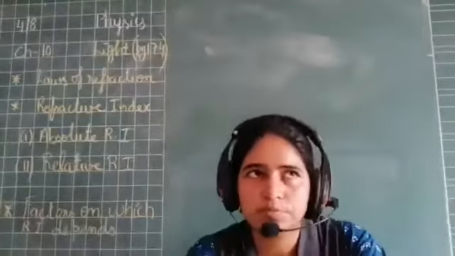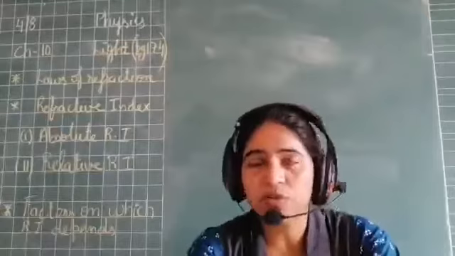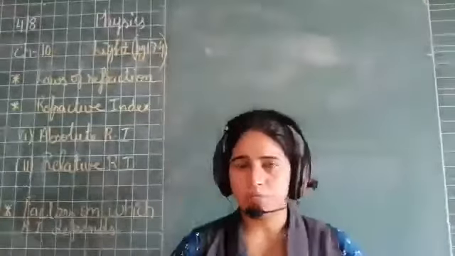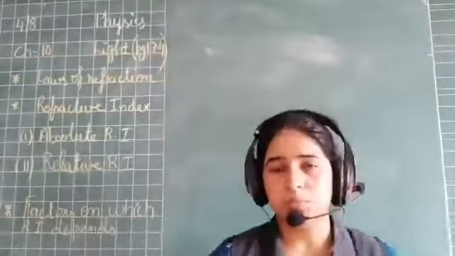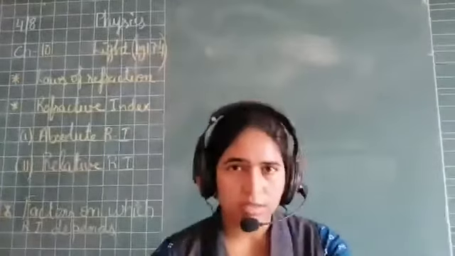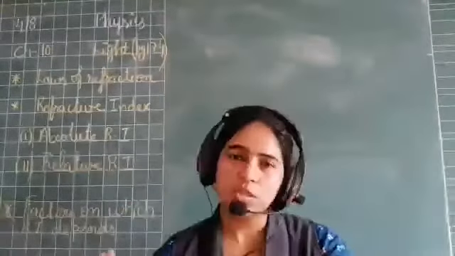Right? We know this. Then we saw why refraction occurs. That also we have covered. That is when the light changes its medium. So because of the change in the medium, the speed of the light changes. And due to the change in the speed, the refraction occurs.